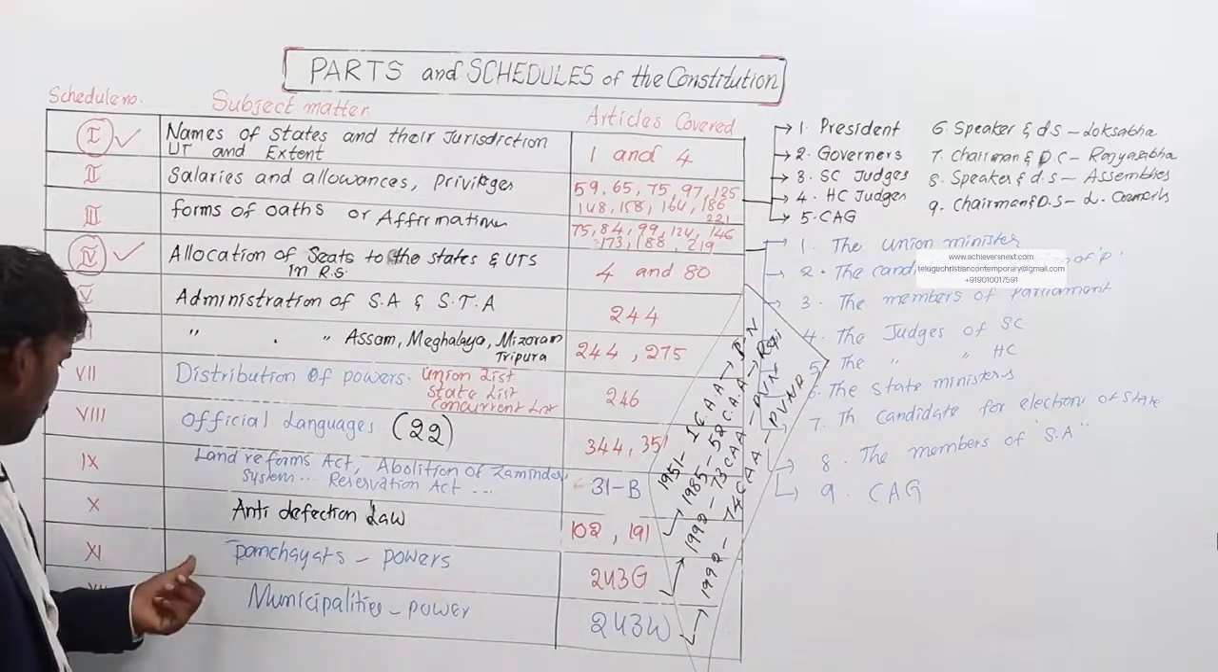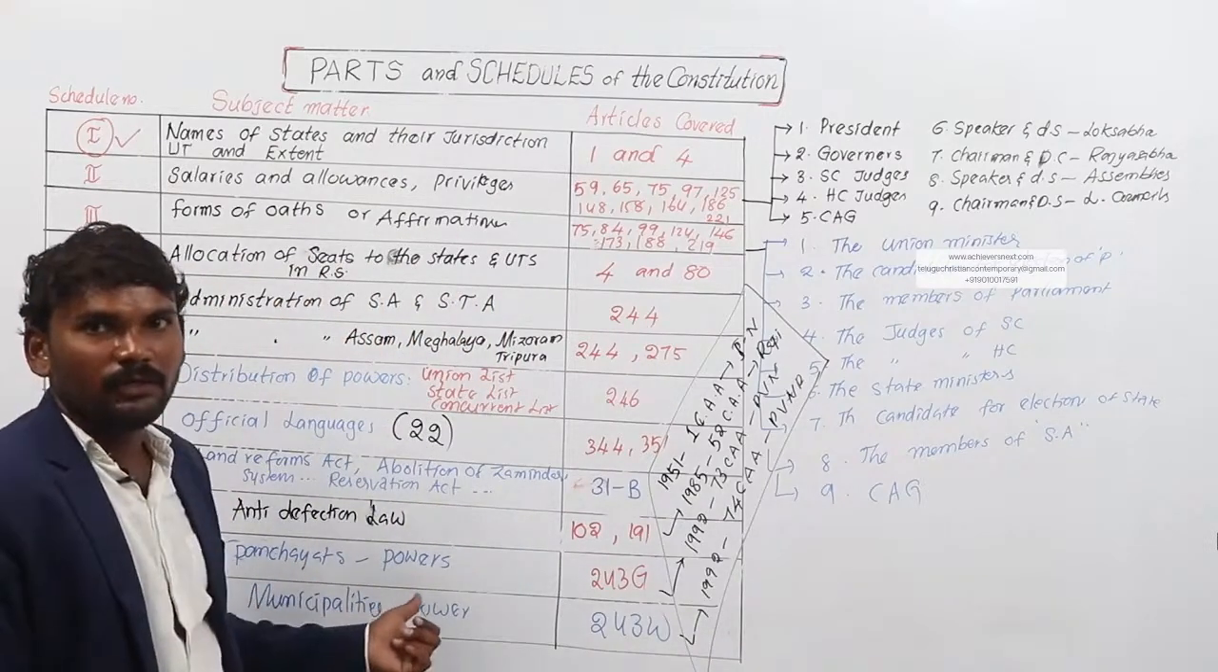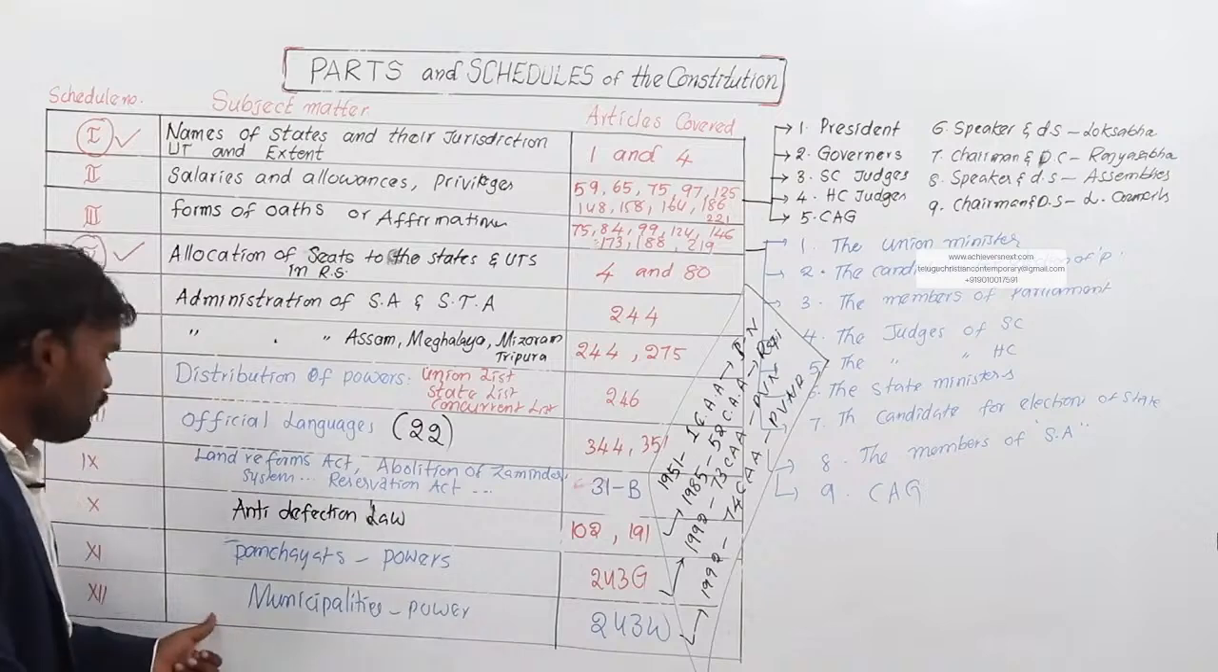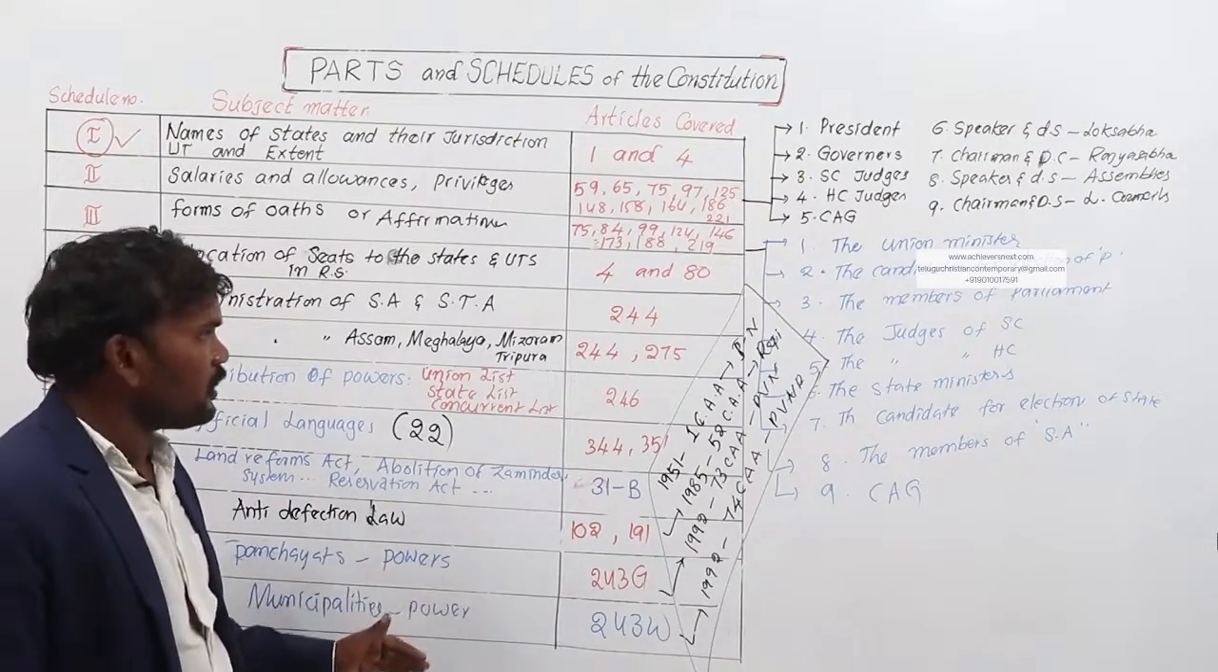And coming to the 11th and 12th Schedules: how many powers are given to the Gram Panchayat as per the 11th Schedule, and how many powers are given to the municipalities as per the 12th Schedule?